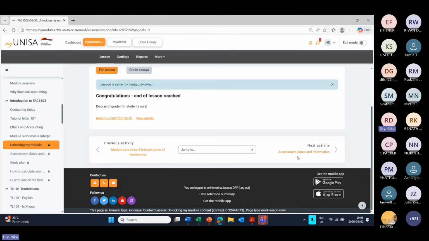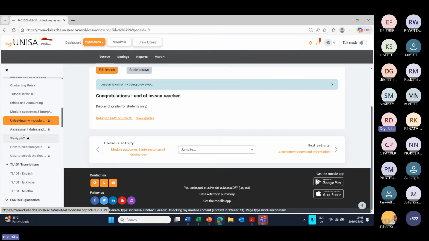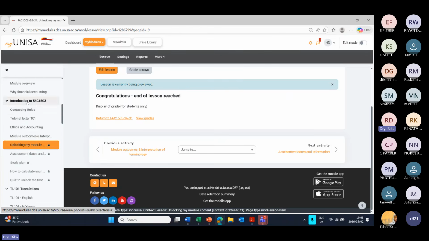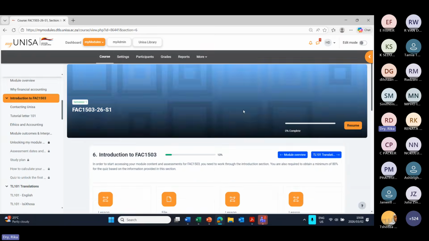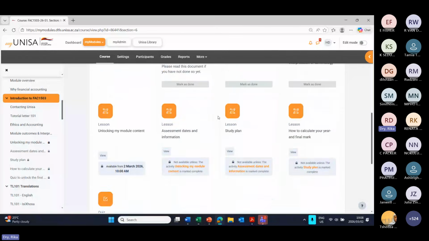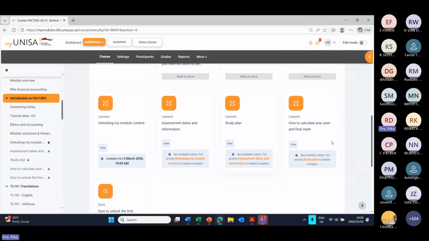You can navigate using the next activity at the bottom of your screen, or you can use the menu on the left side of your screen. You can also click on the introduction as heading and then go through these activities from this page. I usually prefer just going to my menu on the left-hand side, but whatever is easiest for you, please use that.